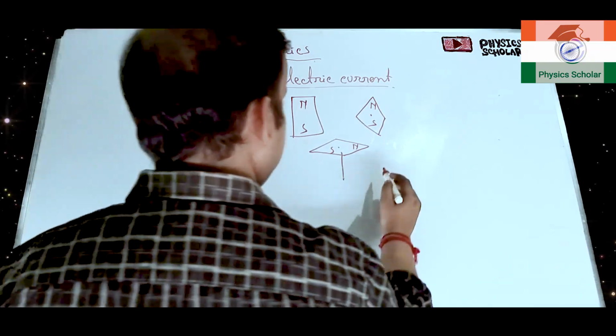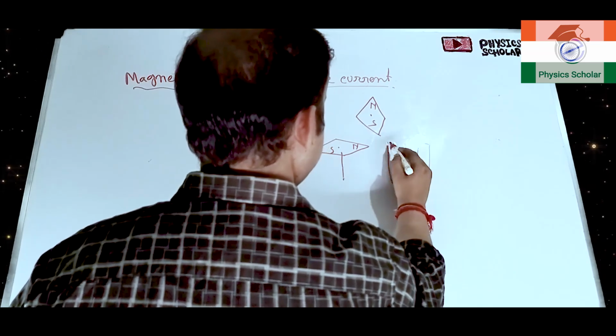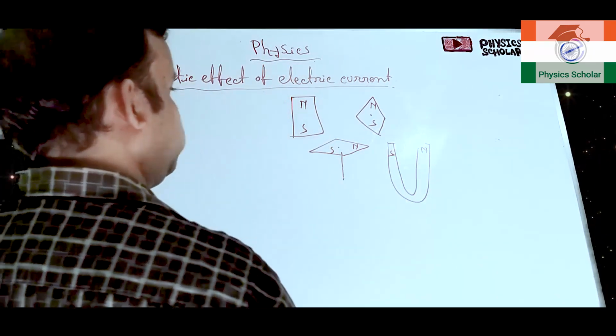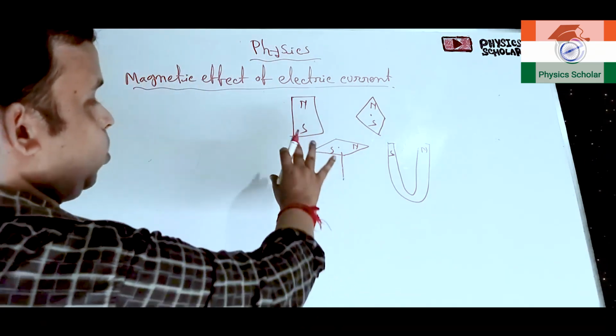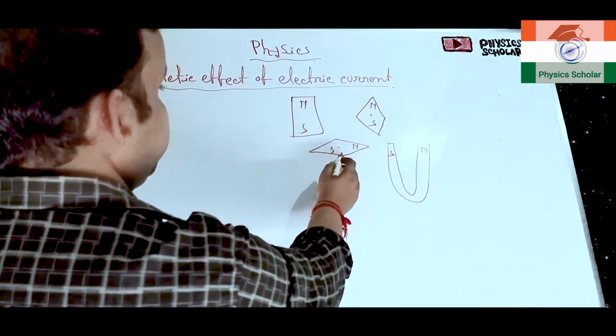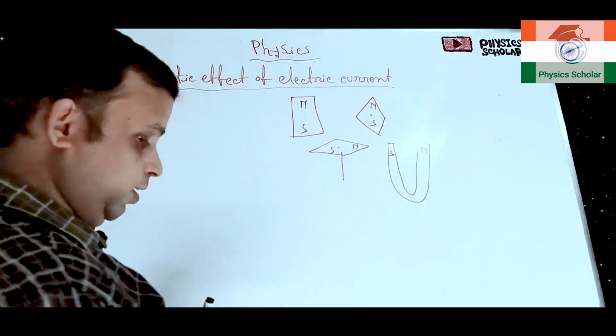Now the horseshoe magnet, these are basically the shapes. Suppose it is north pole, it is south pole. So these are horseshoe magnets. So according to the shape, different types of magnets are there. So it is a magnetic needle, it is a bar magnet, it is a horseshoe magnet, like this.